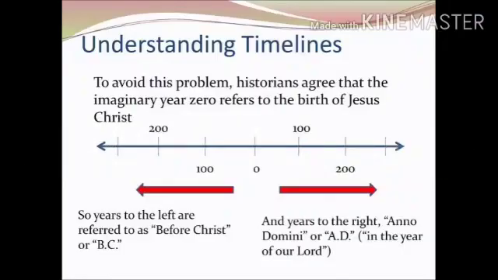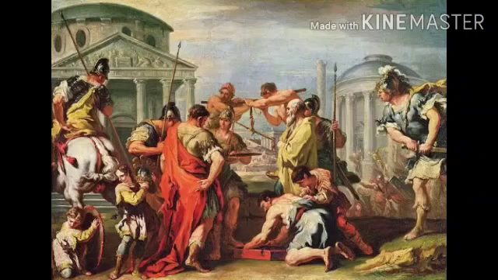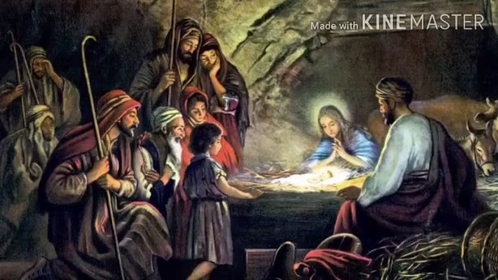So years of BC count backwards, that is, the event that happened just 1 year before the birth of Jesus Christ is written as 1 BC. If 6 years before, it is 6 BC. This means larger years BC happened before smaller years BC. Example, Julius Caesar was born in 100 BC and died in 44 BC. So he was born 100 years before Jesus Christ and died 44 years before Jesus Christ.